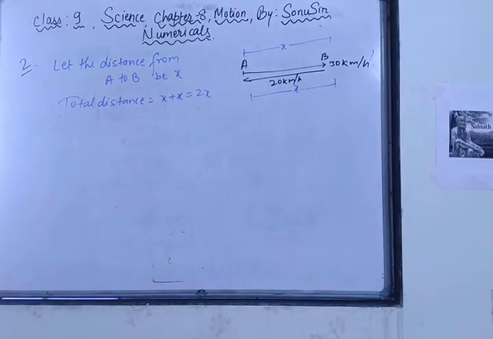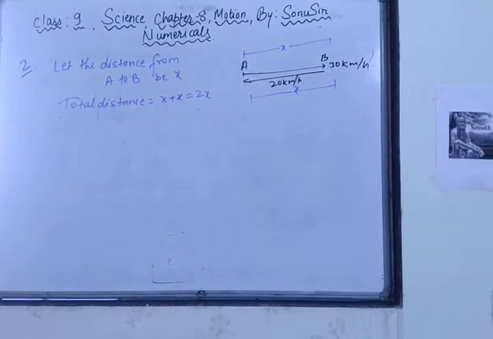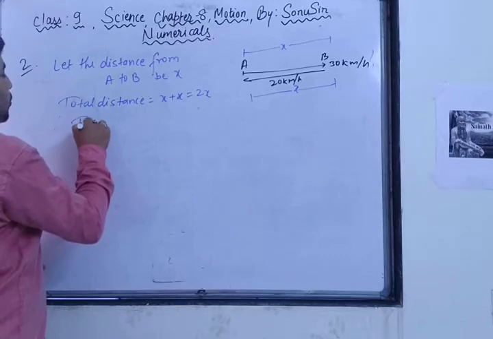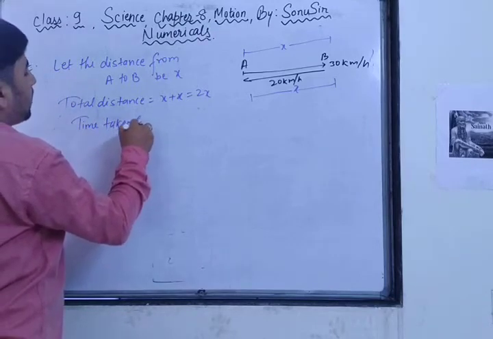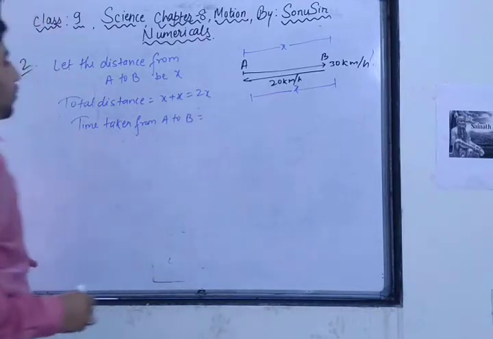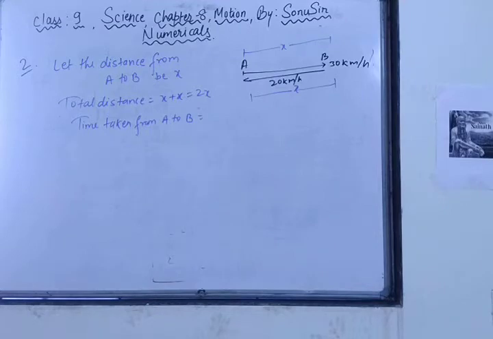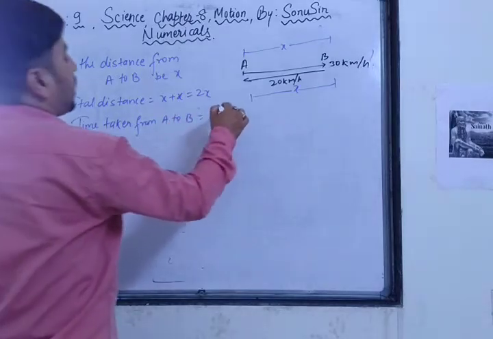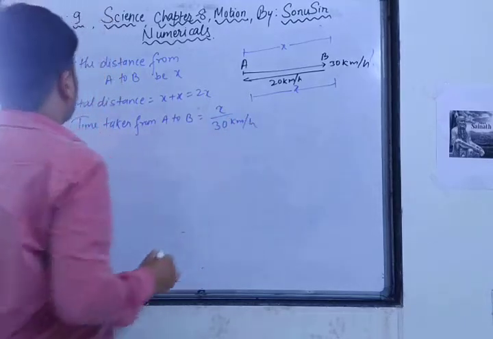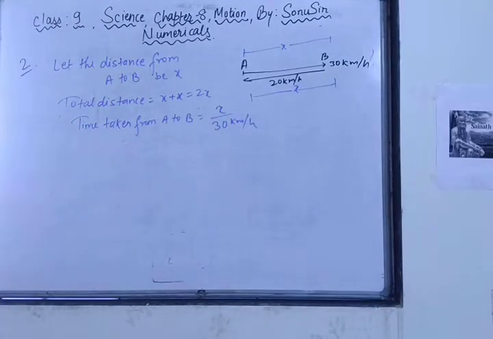Got it? From A to B the speed is 30 km per hour and from B to A it is 20 km per hour. Now the time taken from A to B, we don't know the time either. Can you tell me the speed formula? Speed is equal to distance upon time, so time will be distance upon speed. Here the distance is x kilometer and the speed is 30 kilometer per hour, so the time taken from A to B is x upon 30.